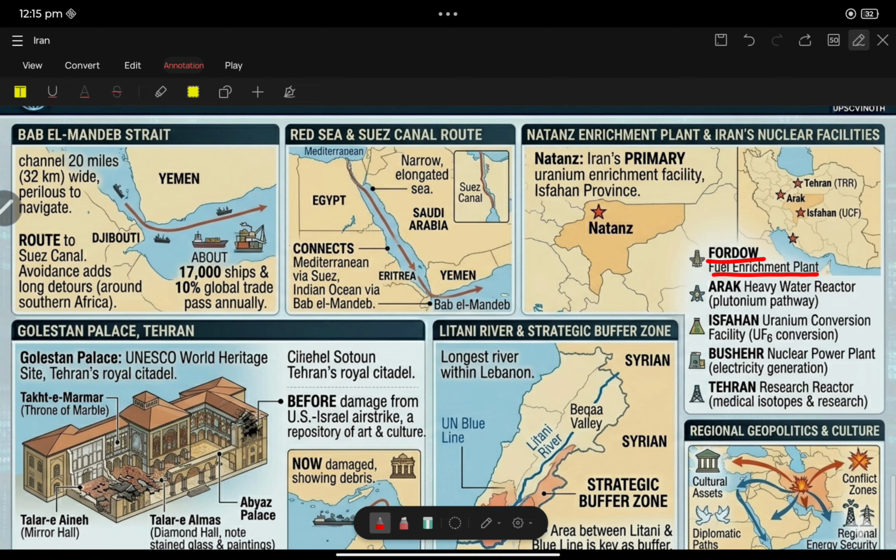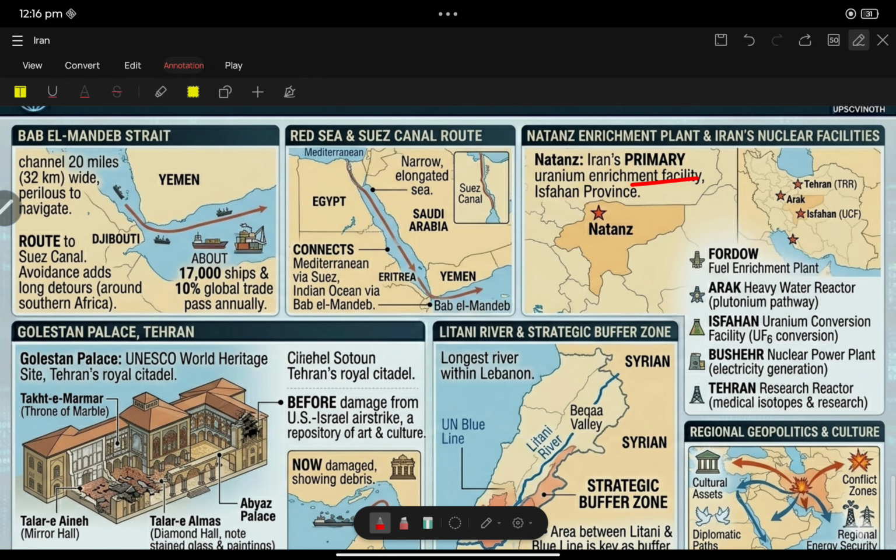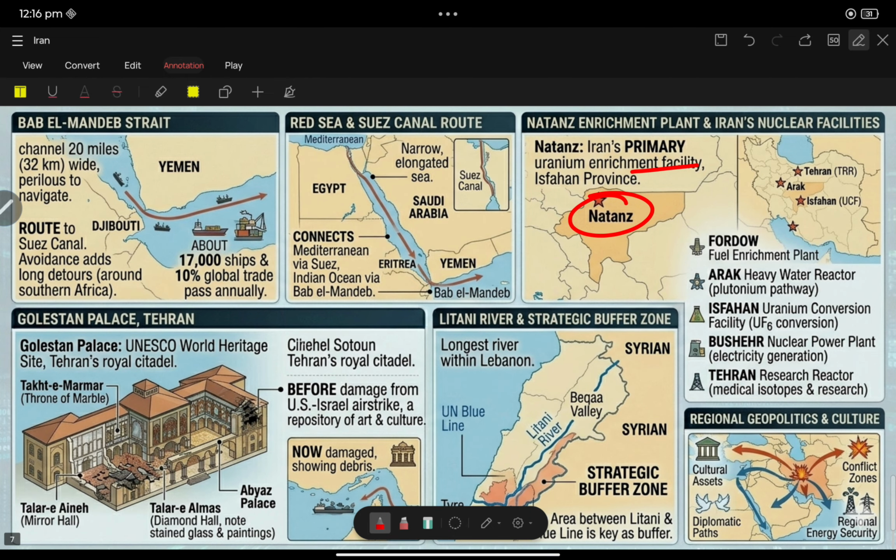Isfahan is a uranium conversion facility. Bushehr is a nuclear power plant. Tehran is a research center. UPSC may ask: Fordow, Arak, Isfahan, Bushehr are located in which country? Natanz is Iran's primary uranium enrichment facility. These are all important keywords which we can expect in the prelims.